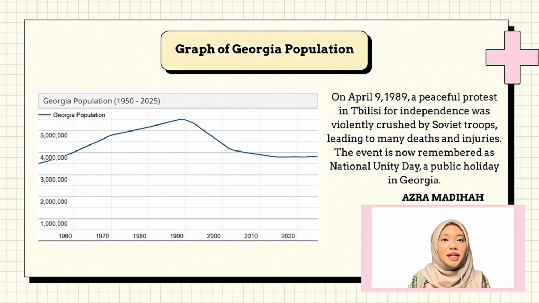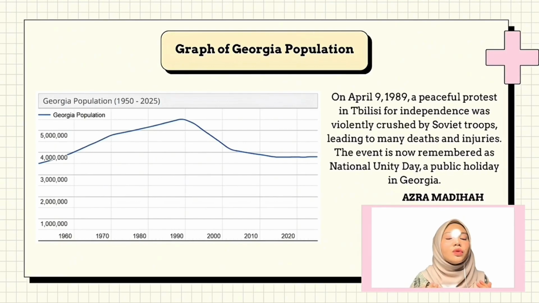Now, I will be presenting on the population trend of Georgia. The population data used in our graph was taken from the Worldometer, which is a reliable and updated source for demographic information. Based on the graph, from 1950 to 1988, Georgia's population steadily increased, reaching a peak of over 5 million people. However, starting at the end of 1980s, the population began to decline and continued to decrease throughout the